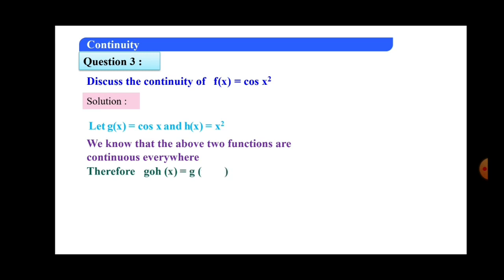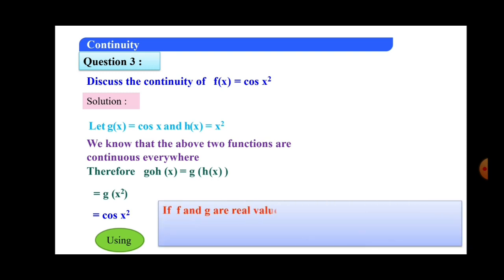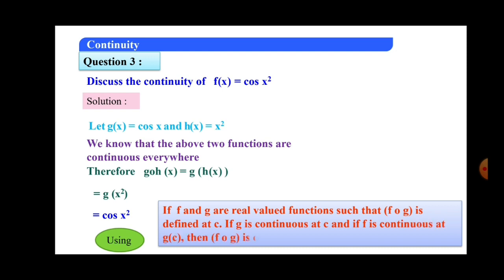g o h of x is equal to g of h of x. Now what do we get? g of x square. Now g of x square is written as, in this g function cos x, x we have to replace by x square, then it becomes cos x square, and this cos x square function is also continuous. It is continuous because g and h both are continuous for all numbers. So again, using the previous theorem, we can say that cos x square is a continuous function.